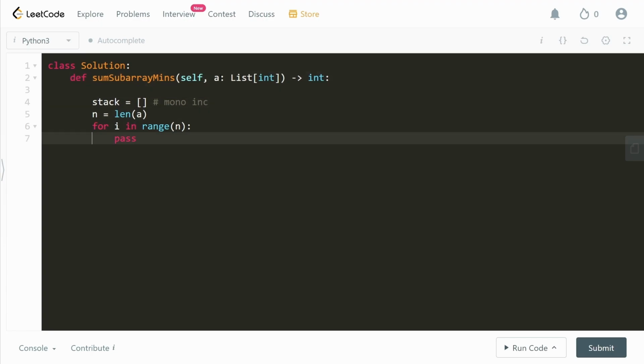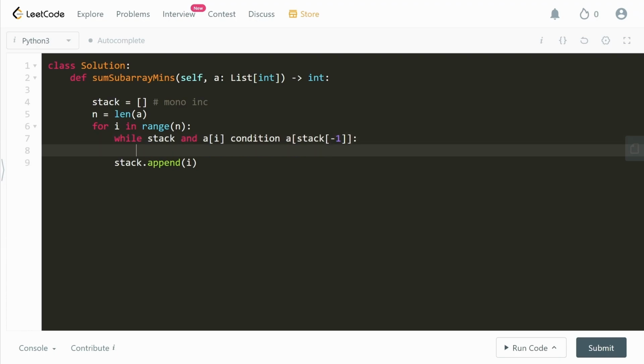Now I want to append this I to the stack. But before I do that, I have to also check the while condition. So while the stack exists and the A of I is following some condition with the A of stack top, then we have to do something. What is the condition going to be?